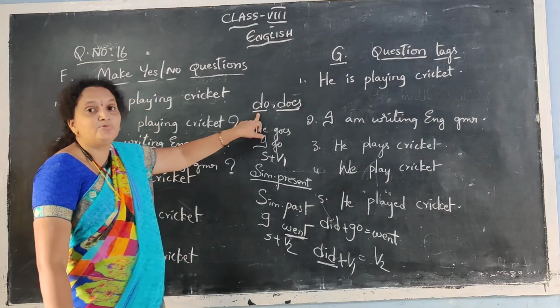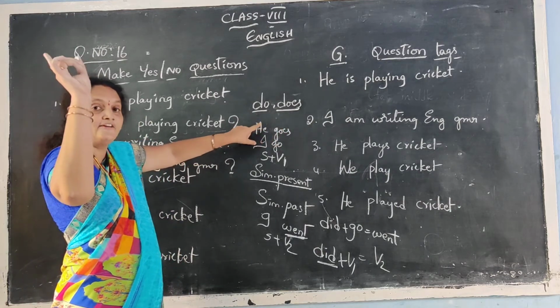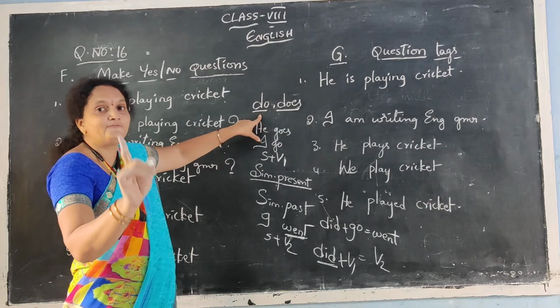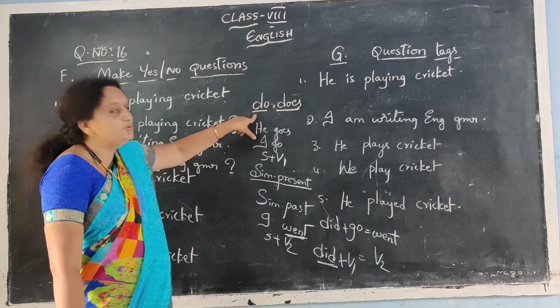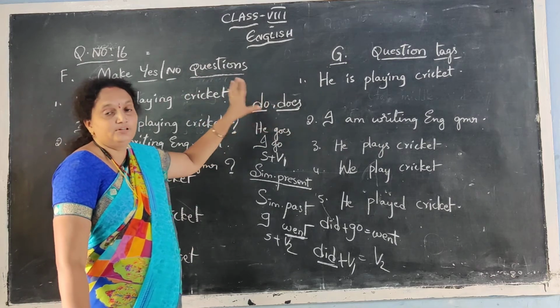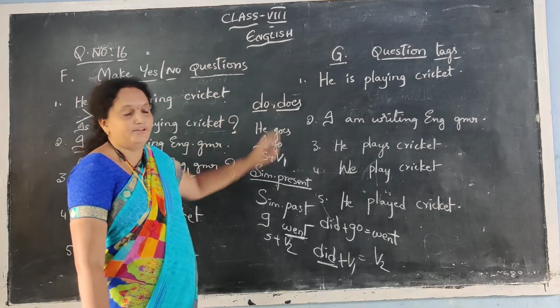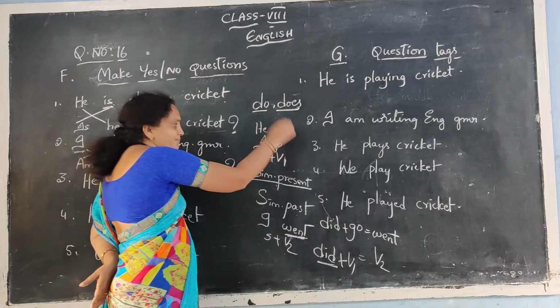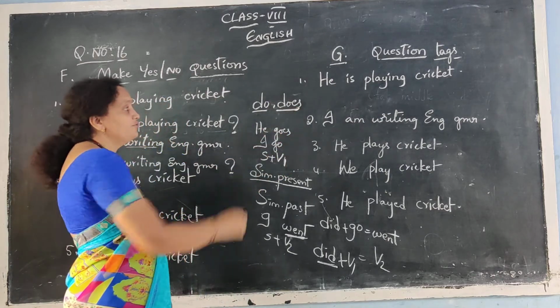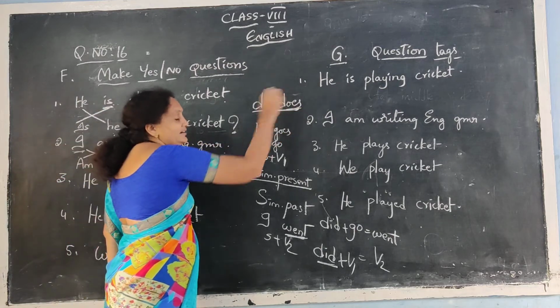And in the same way, with do or does also, you have to use only the V1 form of verb. After do and does also, only the V1 form of verb you should use. Do you go? Does he go? Do you go? Does he go only. So V1 form of verb only we have to use. It should not be repeated in the verb again, because the s comes in the does.